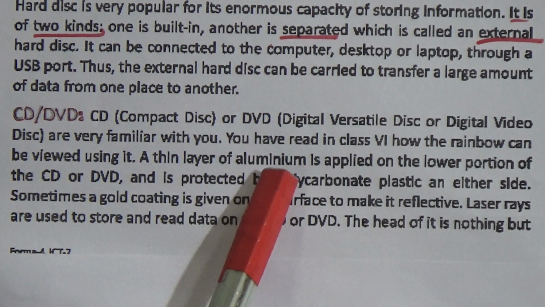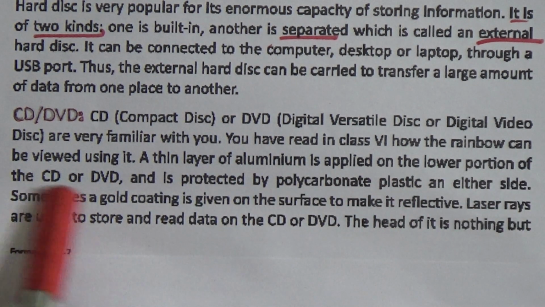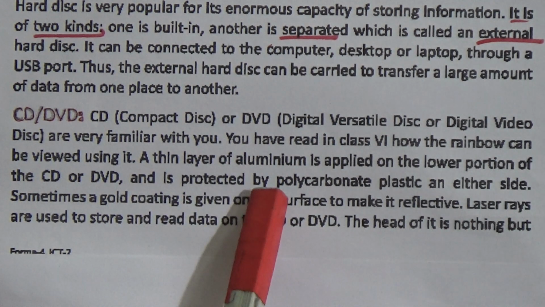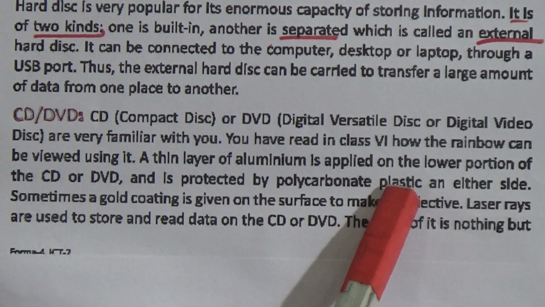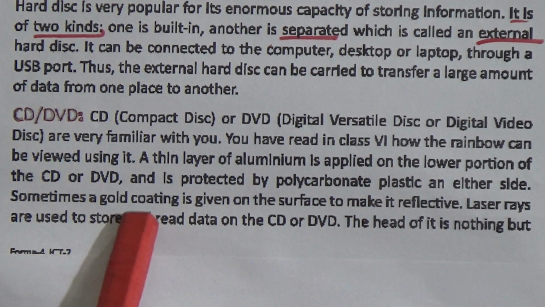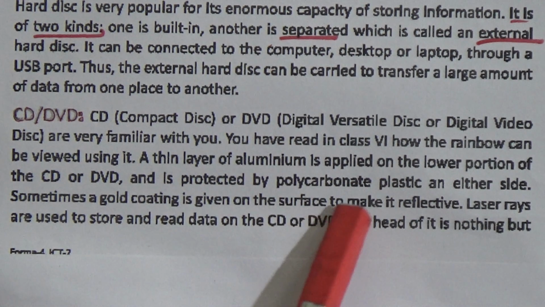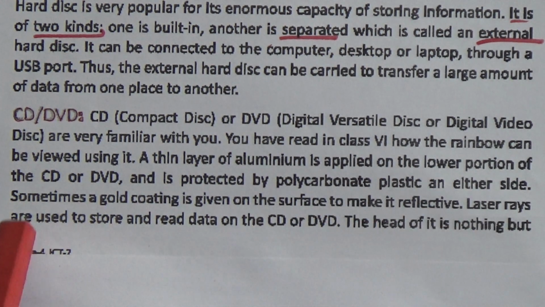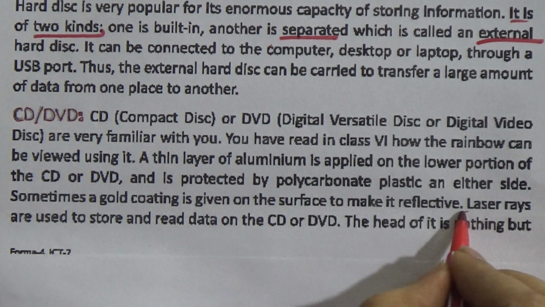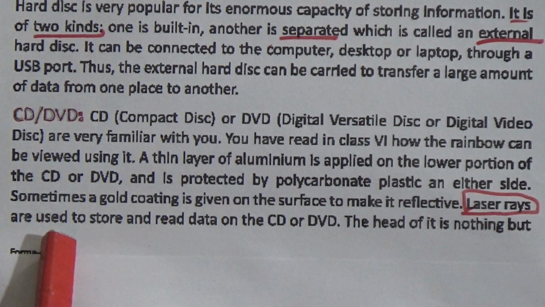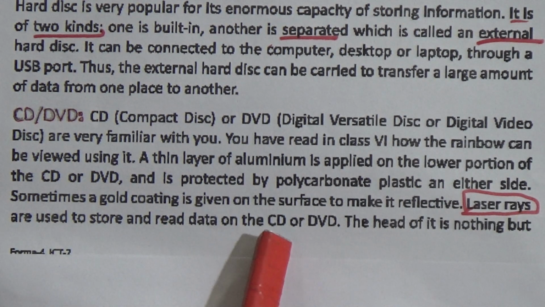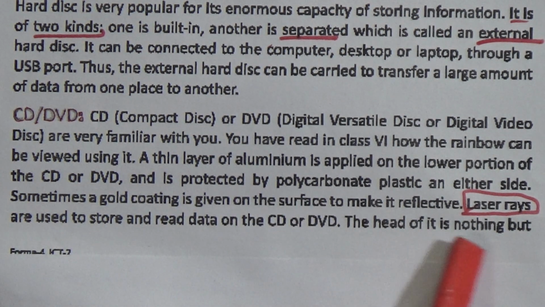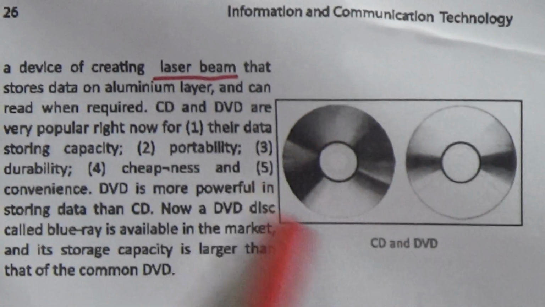A thin layer of aluminum is applied on the lower portion of the CD or DVD and is protected by polycarbonate plastic on either side. Sometimes a gold coating is given on the surface to make it reflective. Laser rays are used to store and read data on the CD or DVD. The head of it is nothing but a device for creating a laser beam that stores data on the aluminum layer and can read when required, like this.